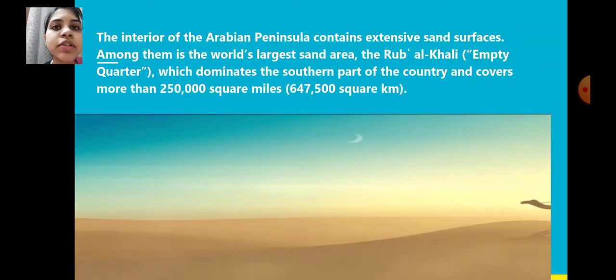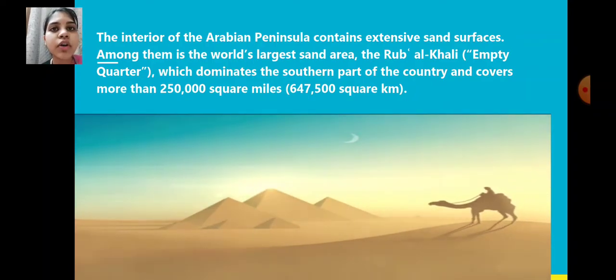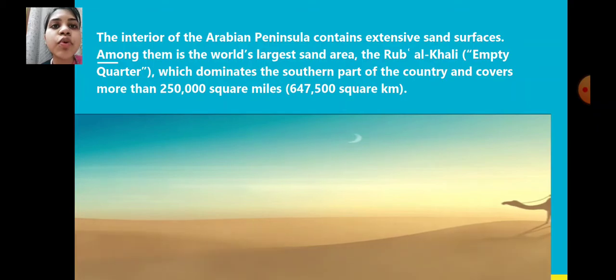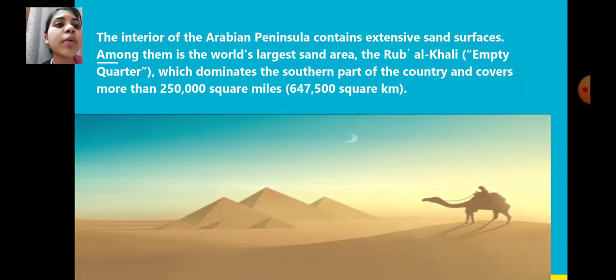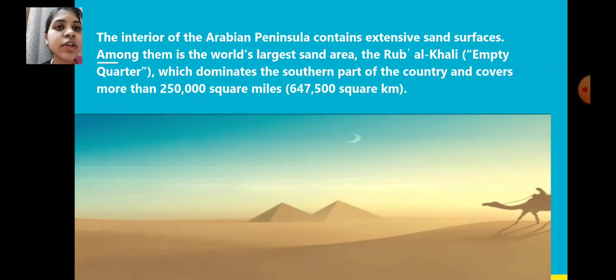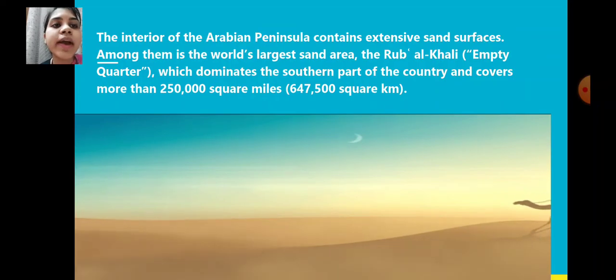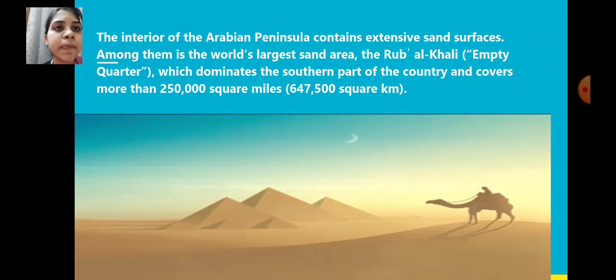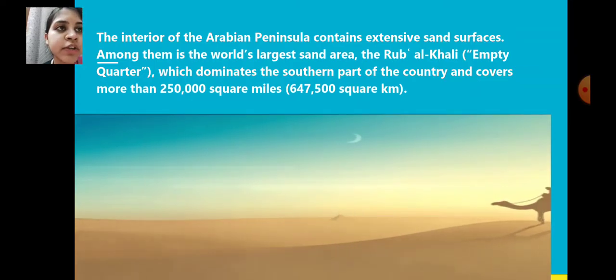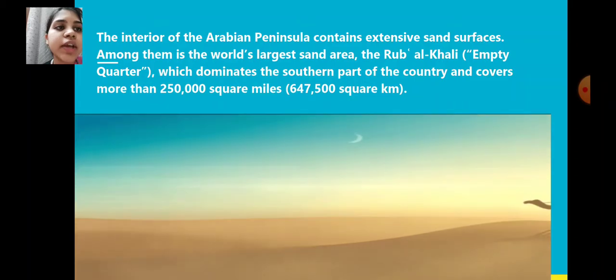It is the Empty Quarter, which dominates the southern part of the country and covers more than 250,000 square miles. So over there, see, this is the Arabian Peninsula, which has the world's largest sand area.